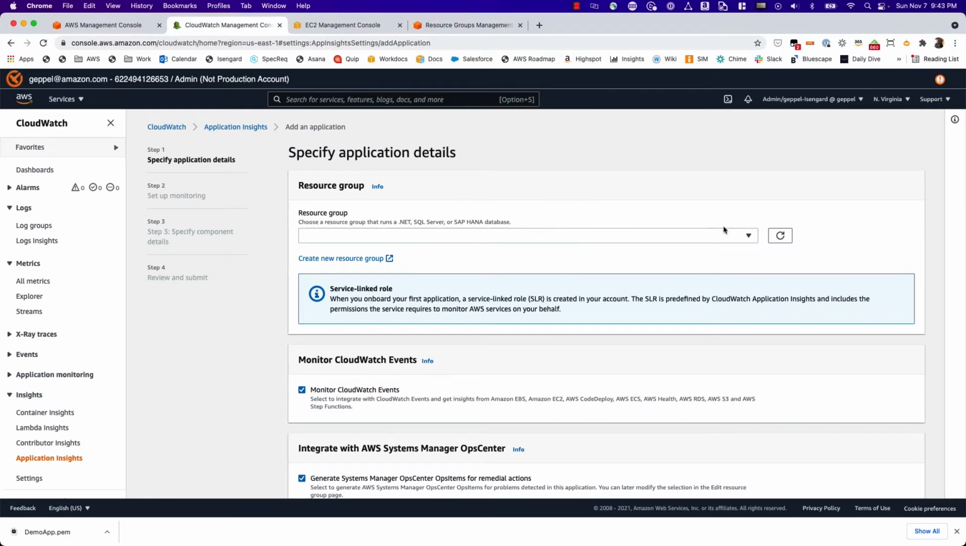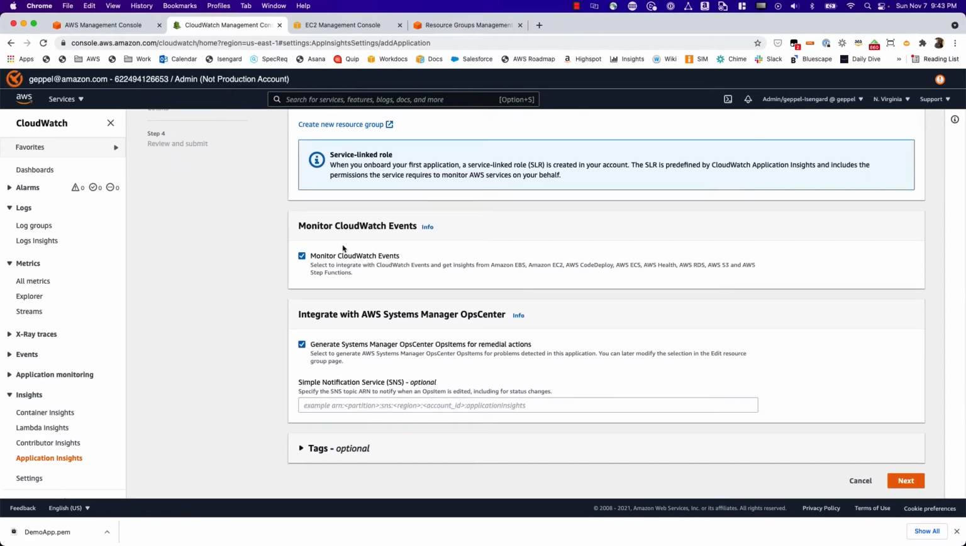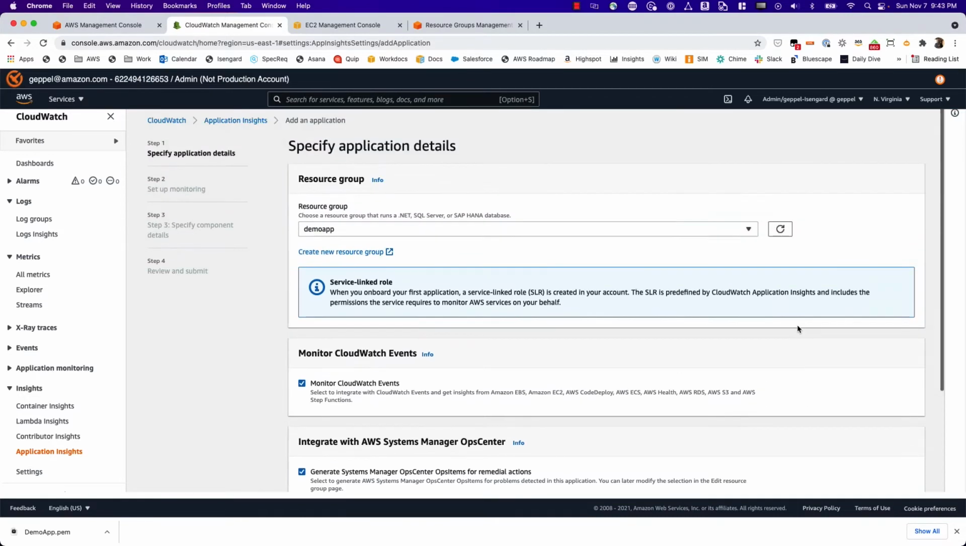So I'll go ahead and confirm. I'll select the new resource group I just created. It will also monitor CloudWatch events associated with those resources, and it can also integrate this into Systems Manager OpsCenter. So I'll click next, and it's going to do some discovery on those instances. As I mentioned, the Systems Manager agent is already installed on those EC2 instances, so it's starting to get inventory information from them and is able to guess what type of applications are running. We'll just give this a moment.